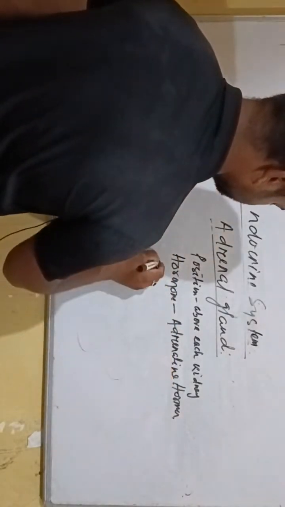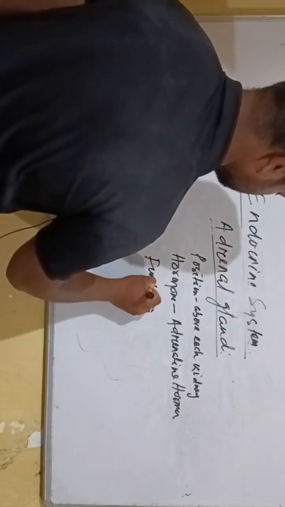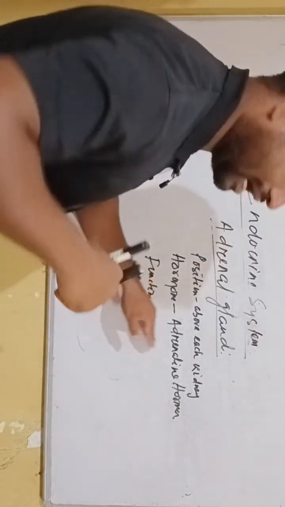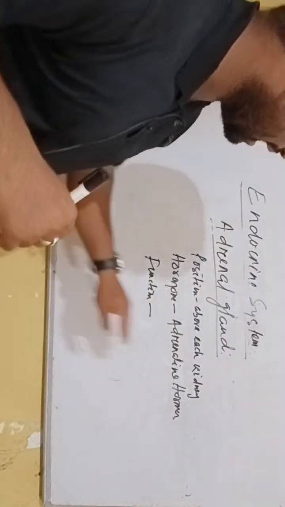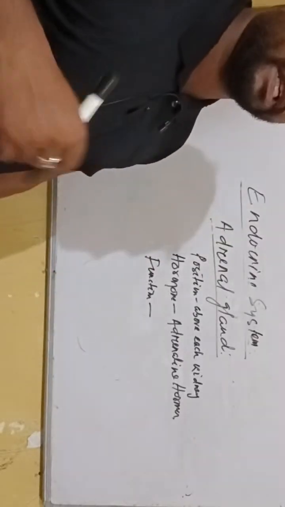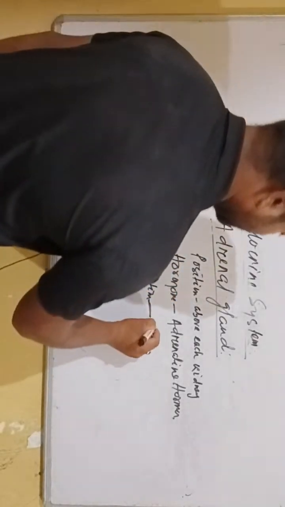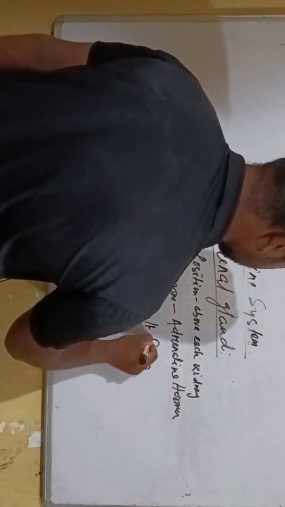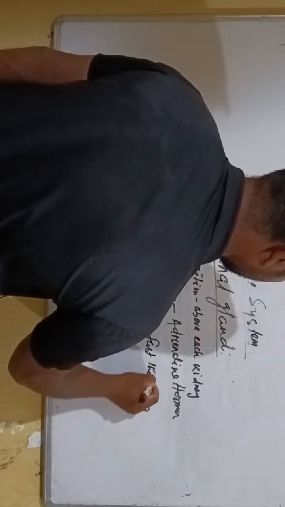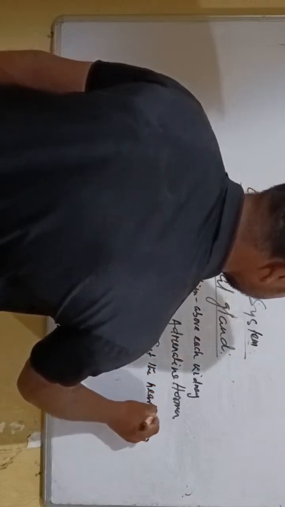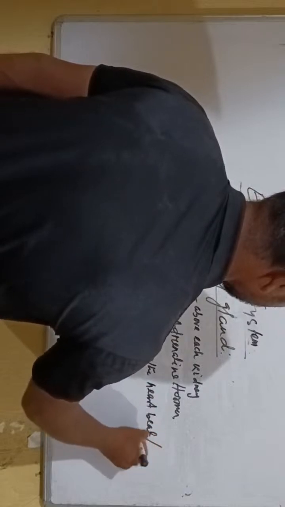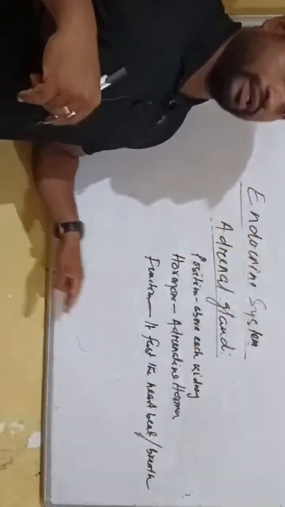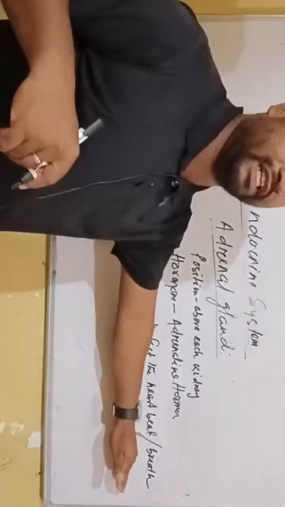Adrenaline hormone acts with maximum efficiency. It speeds up the heartbeat and breathing rate.